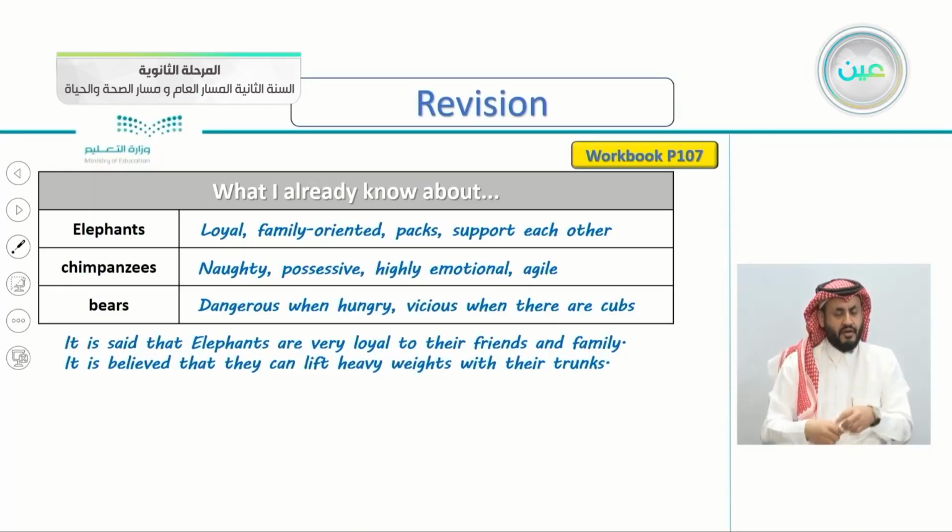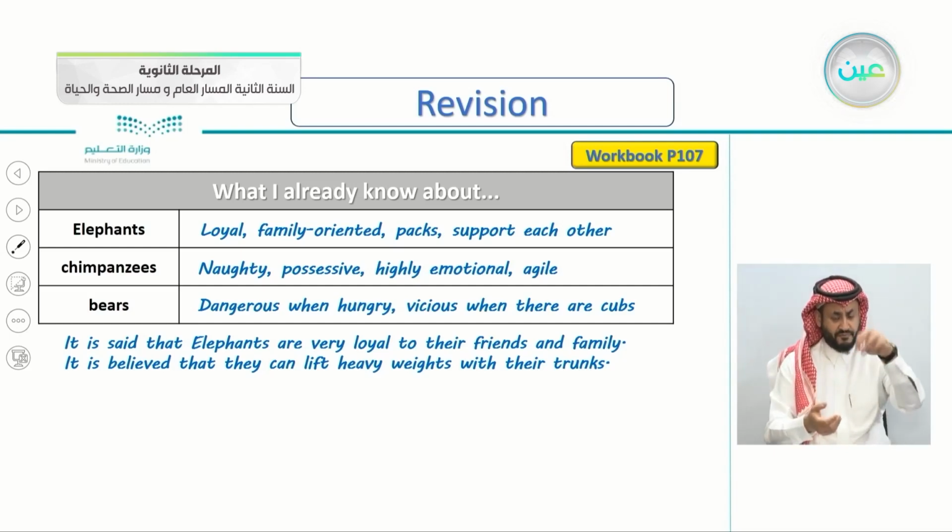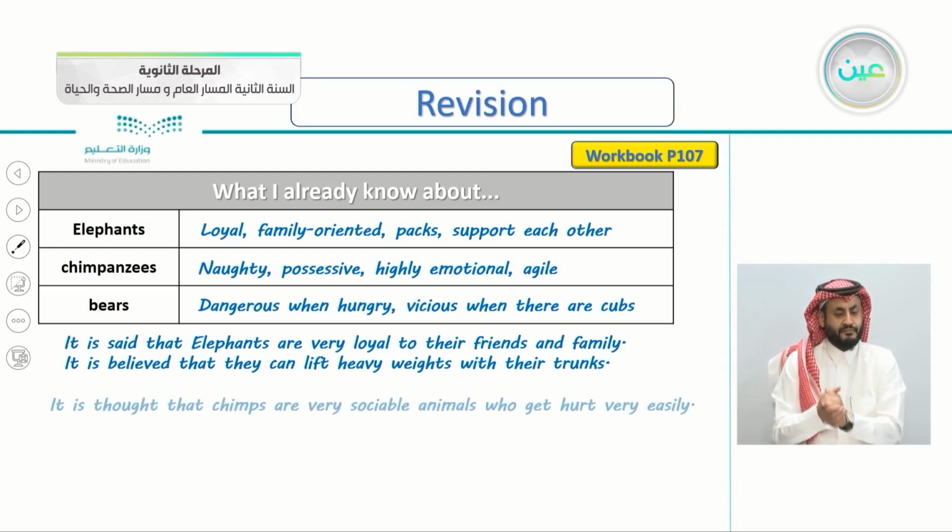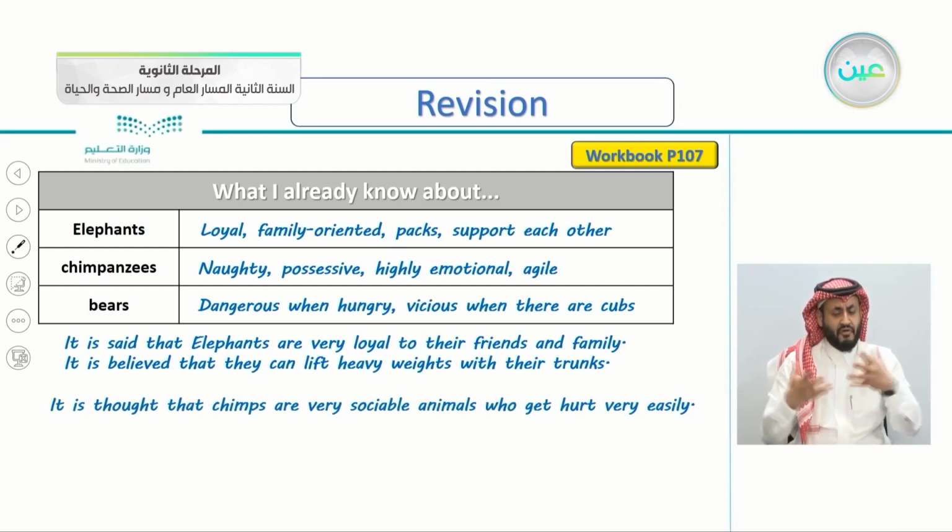So again, it is said that elephants are very loyal to their friends and family. Also, it is believed that they can lift heavy weights with their trunks. So what about chimpanzees? Very good, but I've written here, it is thought that chimps are very sociable animals who get hurt very easily. So chimps here is the same as chimpanzees. This is short for chimpanzees, of course.